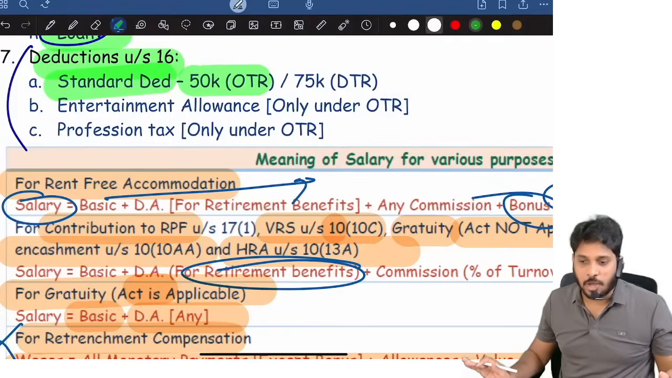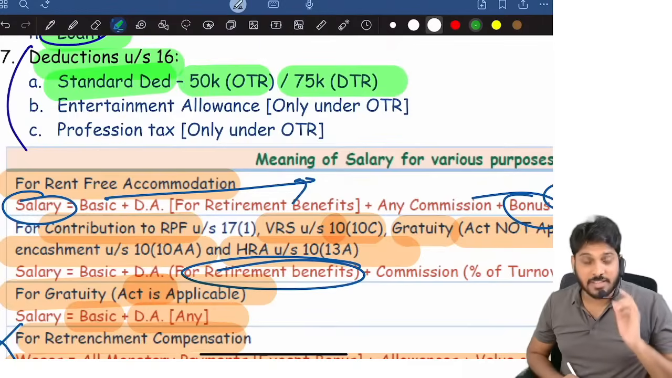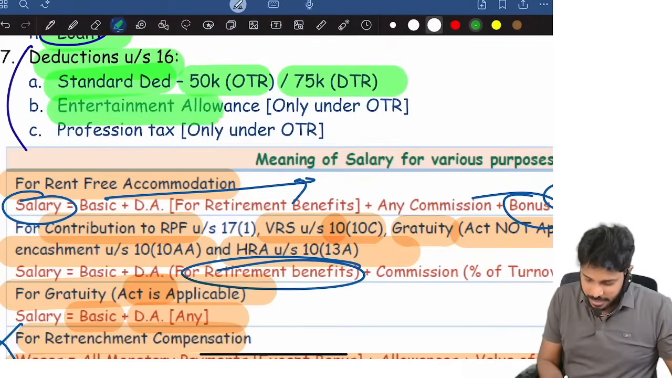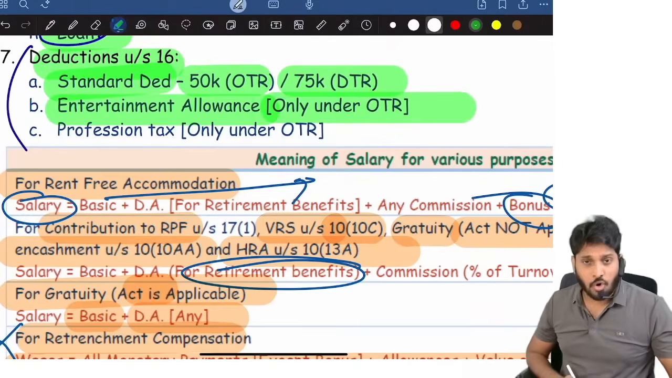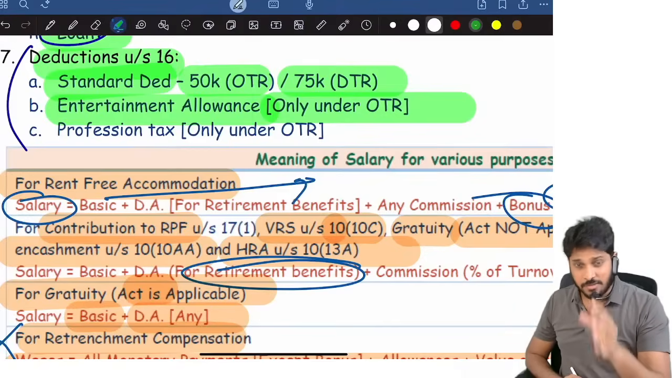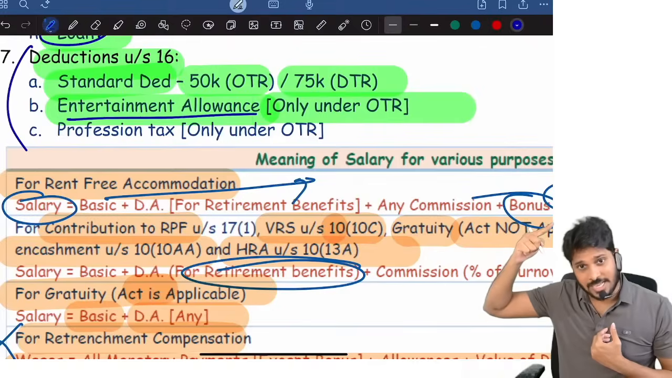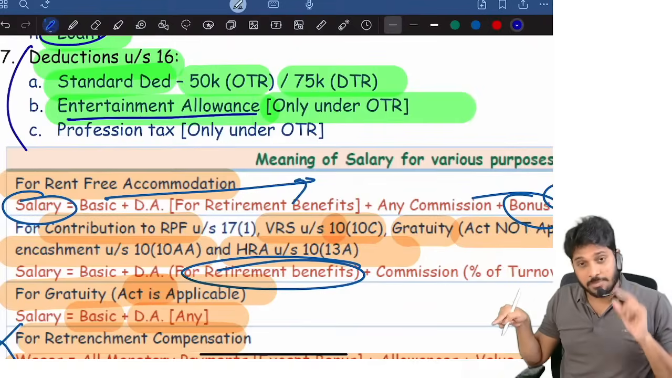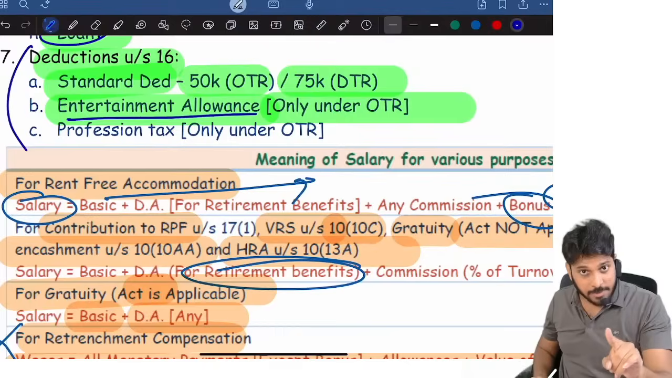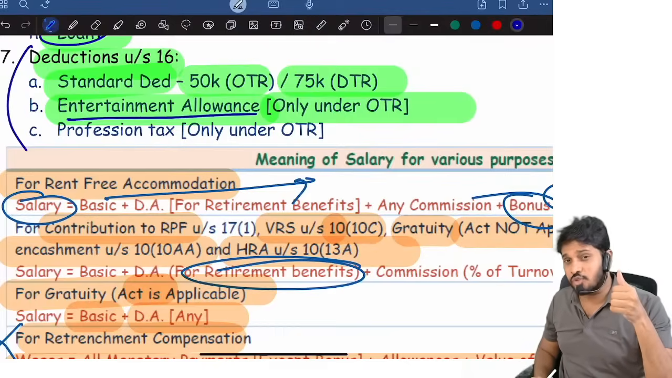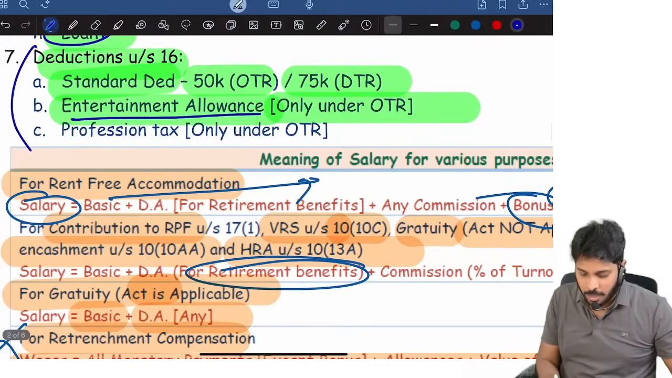Flat 50,000 if it is optional tax regime. Flat 75,000 if it is default tax regime. Entertainment allowance, only under optional tax regime it is exempted. First of all, entertainment allowance received is fully taxable in gross salary. Less exemption, under the optional tax regime, that too for government employees only. How much is exempted? 5,000 rupees per annum or 1/5 of the basic salary or actual amount, whichever is lower, that is exempted. Profession tax.